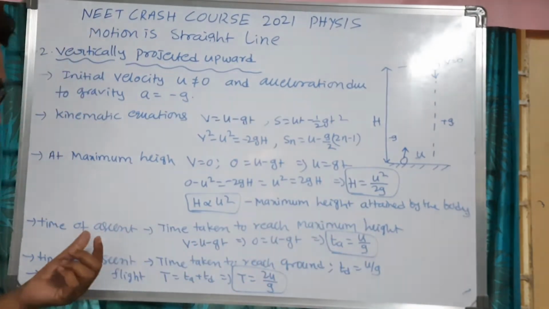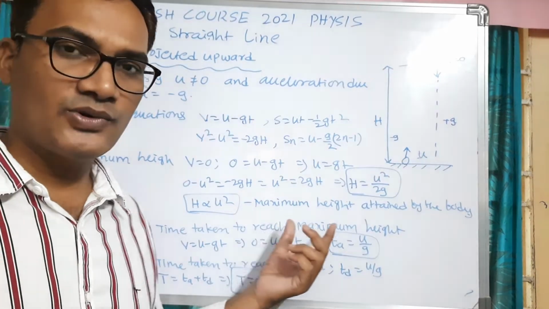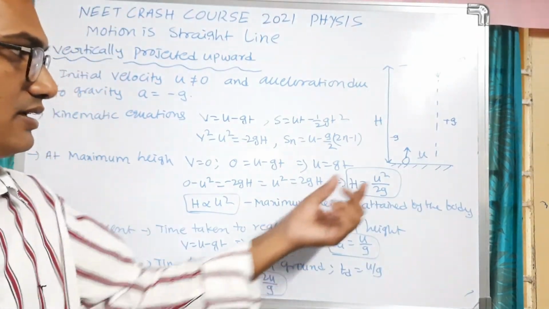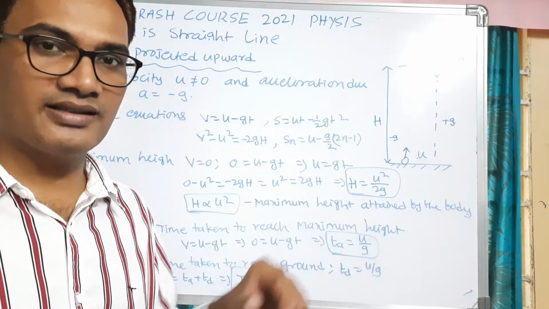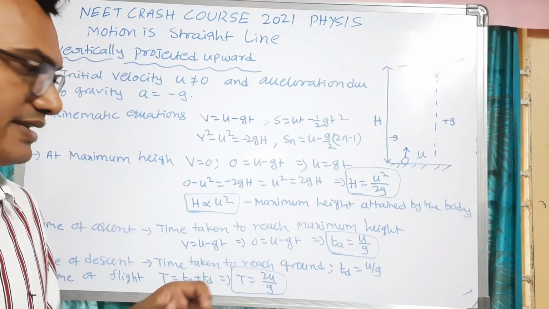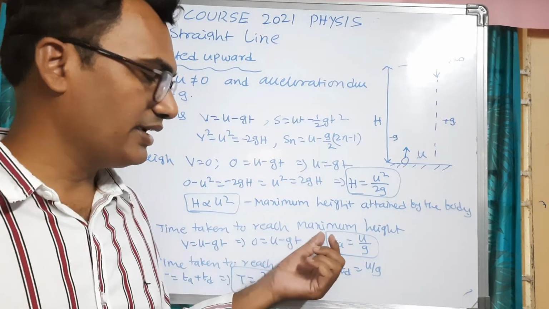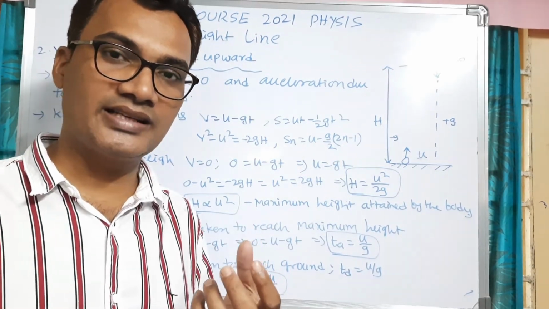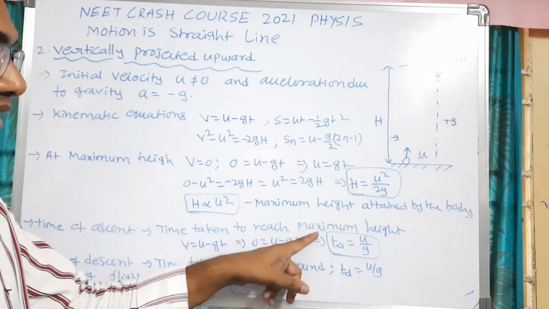So next one is time of ascent. Here, maximum height is directly proportional to the square of the initial velocity of projection. So based on the initial velocity of projection, the height will depend. If it is more, it will rise to a greater height. If it is less, the height will be lower. Time of ascent is nothing but the time taken by the body to reach the maximum height. When an object is projected vertically upward, how much time it takes to reach the maximum height is the time of ascent.